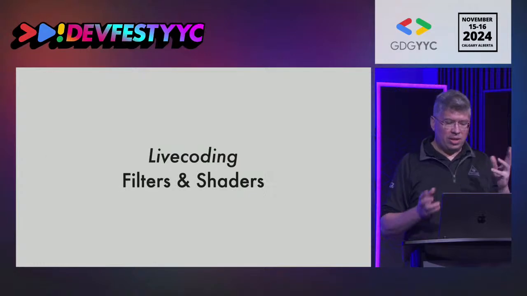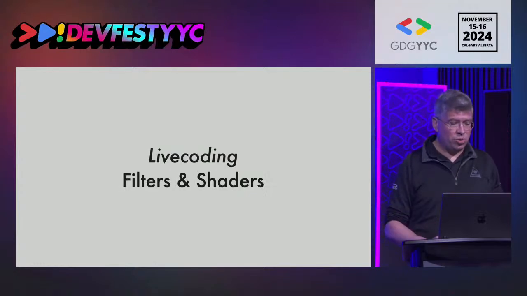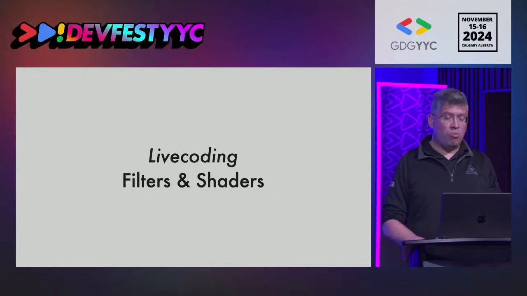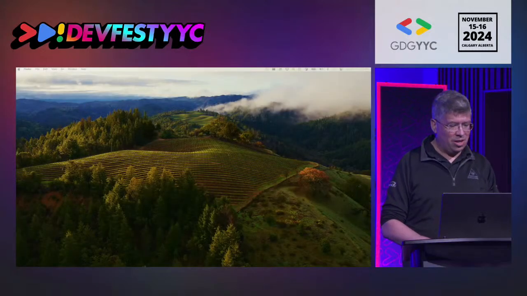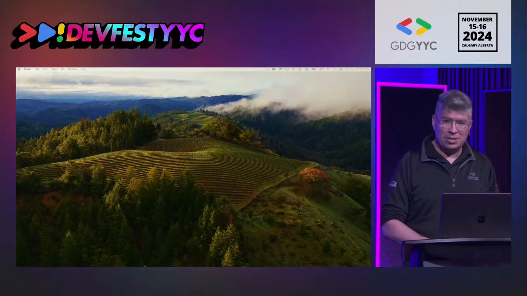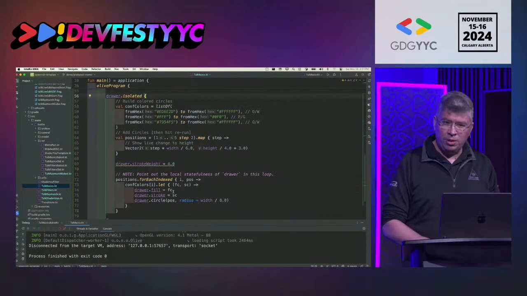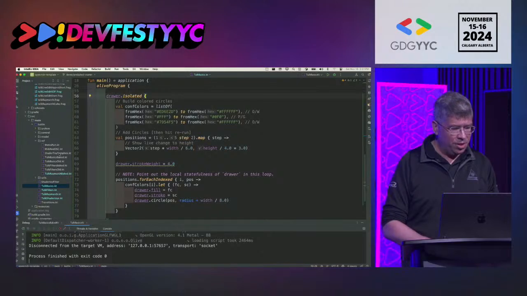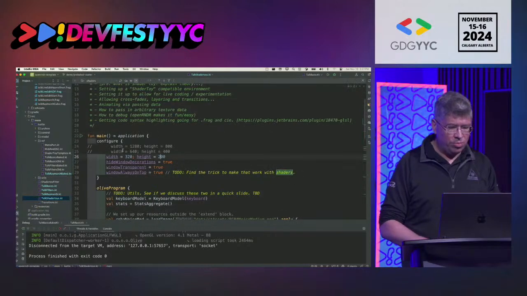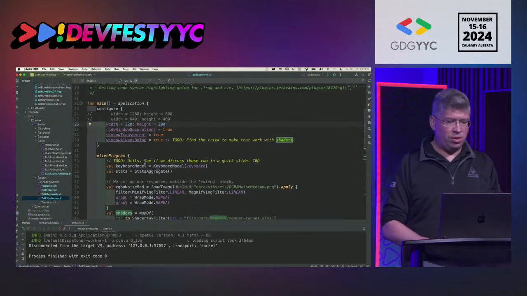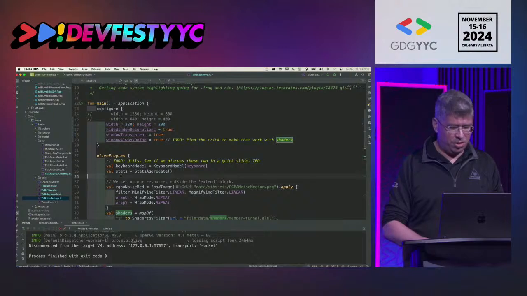So let's try to get a head start into how fragment shaders work, because I think that's a good intro point for a lot of folks. We're going to go back to my live demos, and hopefully this time we're going to get more impressive outputs out of this. So let me just focus the screen back on a single screen right here. All right, I think the font sizes are still good. And now I'm going to jump into more of the Shadertoy explanation piece of code right here. All right, let me start this.